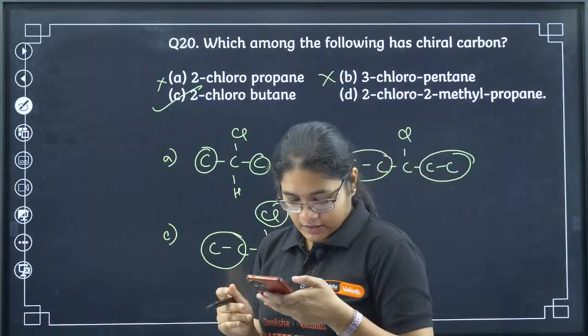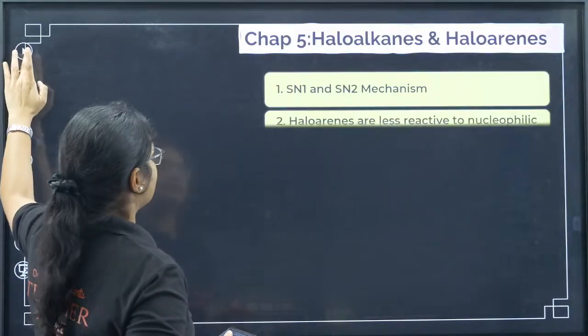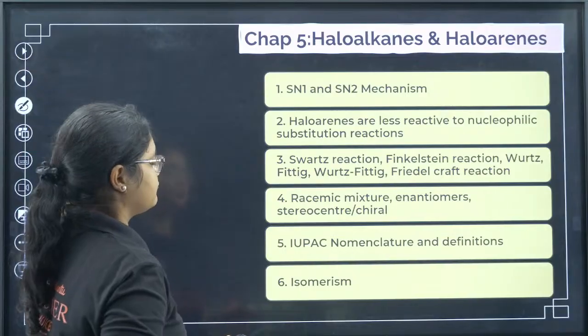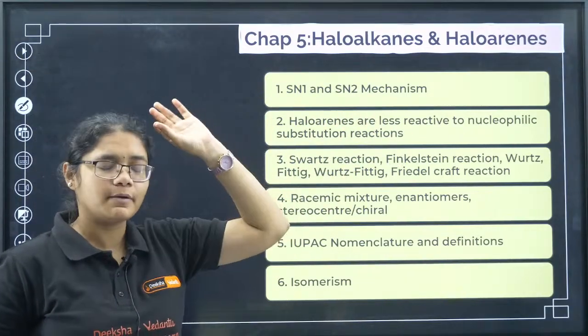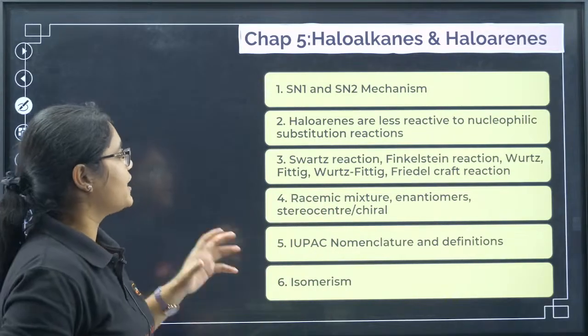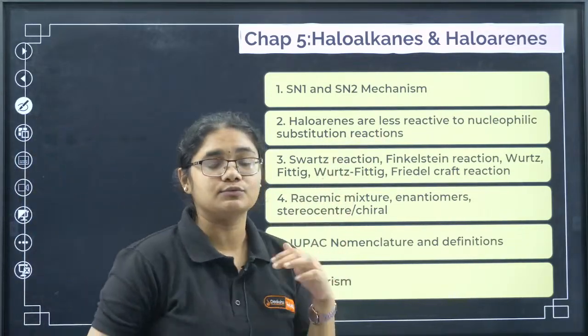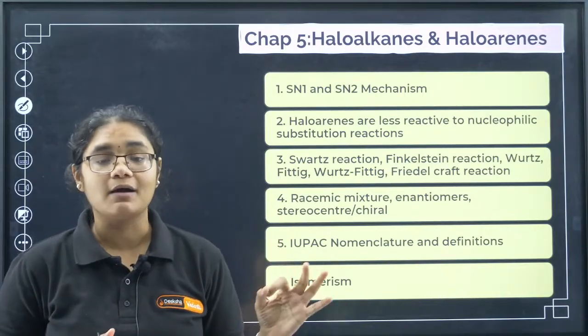Okay, so that is the end of the question session, but here I have something very important that you must revise before going to the exam. First, SN1 and SN2 mechanism, 5 marker, a sure question will come from here. Do revise it again and again. Next you have name reactions. One reasoning question, why haloarenes are less reactive than haloalkanes. This is also a 3 marker question.